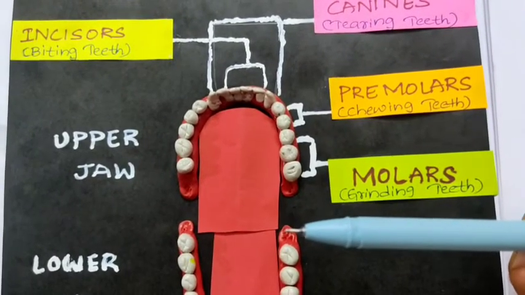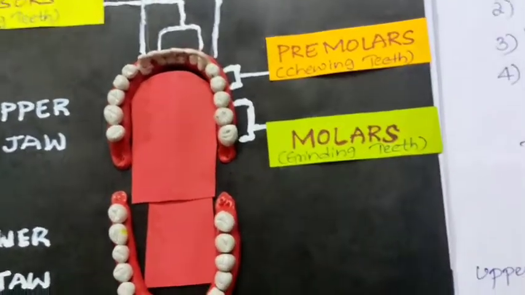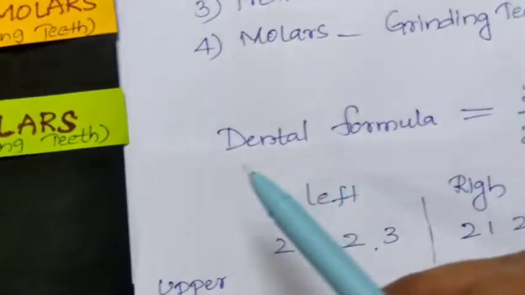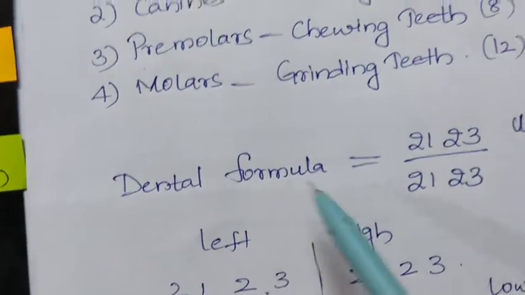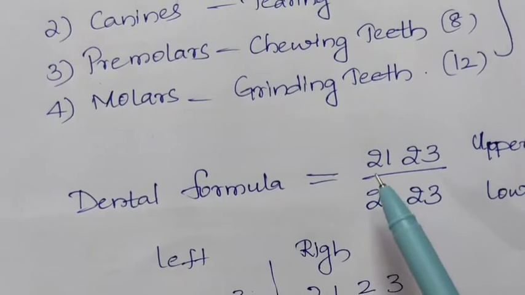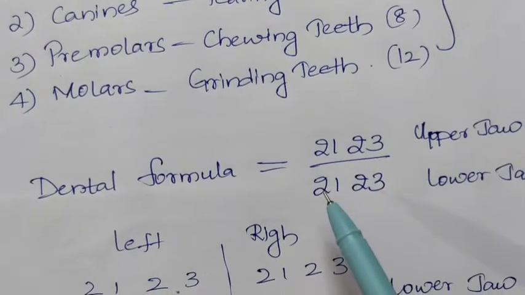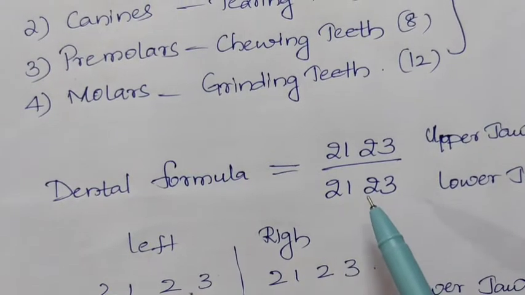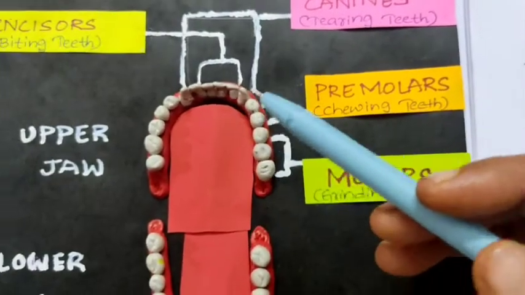So totally how many teeth are present? We will calculate now. Here is the dental formula: 2 1 2 3 for the upper jaw and also 2 1 2 3 for the lower jaw. Look at the jaw.